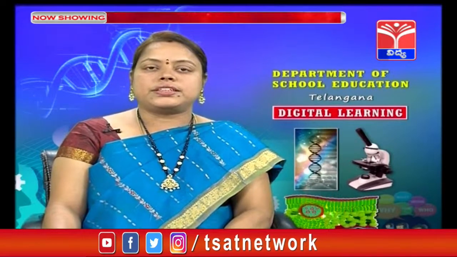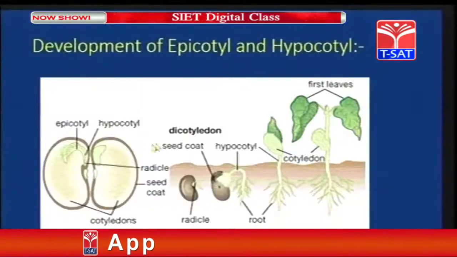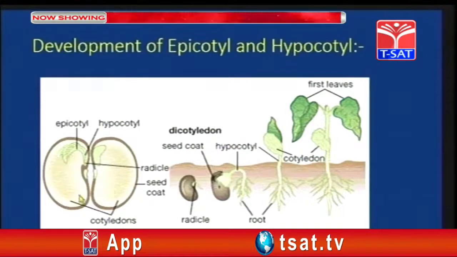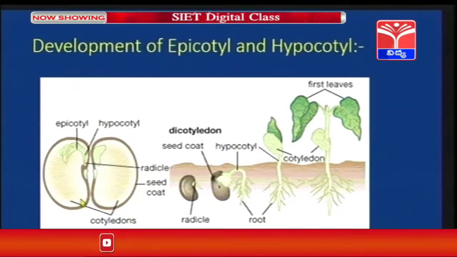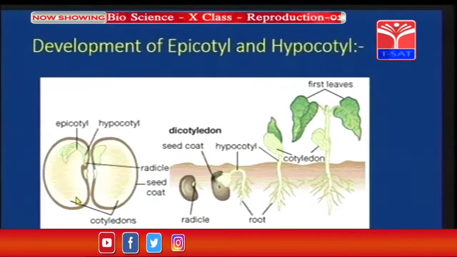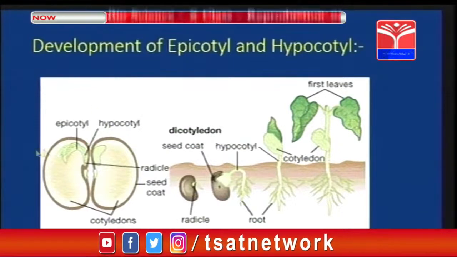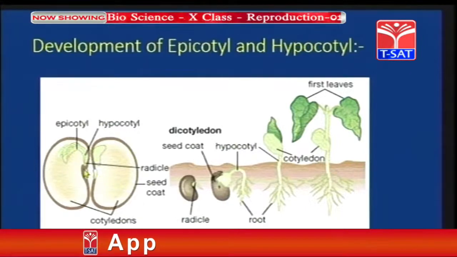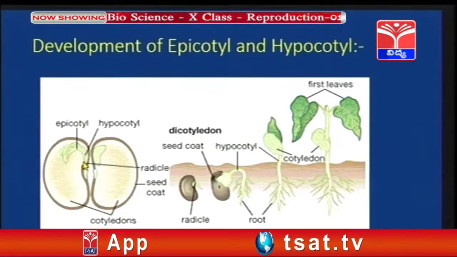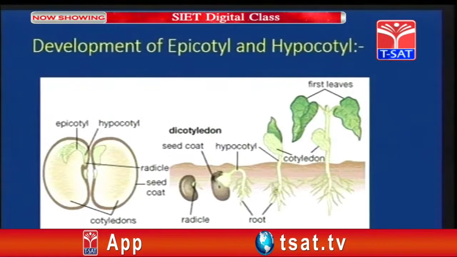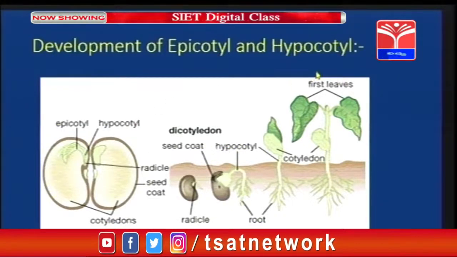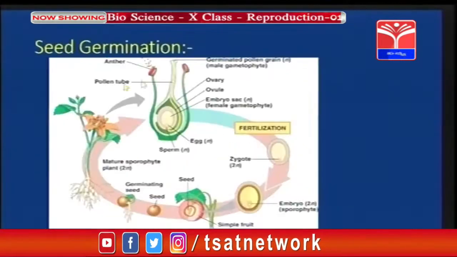So, let us know the development of epicotyl and hypocotyl in detail. As you can see over here, the epicotyl and hypocotyl, these are the two cotyledons, that is, when the seed will germinate and break. These are the parts which are present inside the seed, the hypocotyl and the epicotyl. As I told you all, the hypocotyl will develop the root system. So, you can see over here that roots are well developed because of the hypocotyl, and the epicotyl will develop the first leaves.